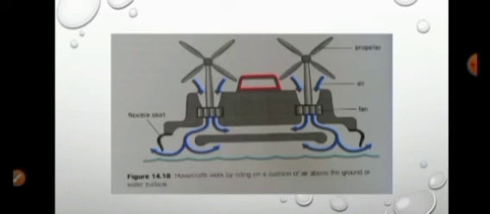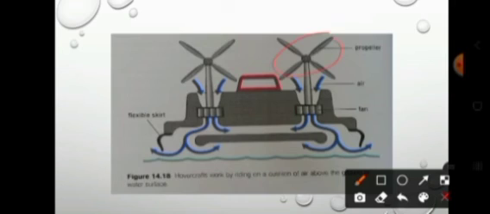So this is an example of a hovercraft. What happens is it has huge fans, and these fans draw in air. They bring air to underneath it. When air becomes trapped on the bottom, what is it going to do? Because air particles move in all directions, they're going to start to hit in all directions, hitting upwards, hitting sidewards, and hitting downwards. When there are more air particles hitting upward, it becomes higher pressure, causing the hovercraft to rise.